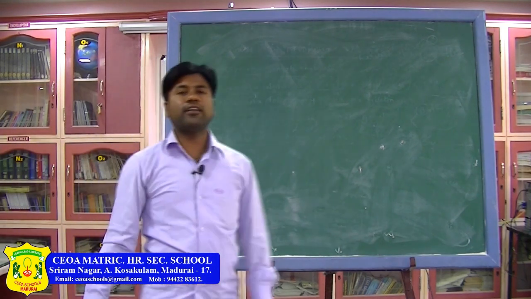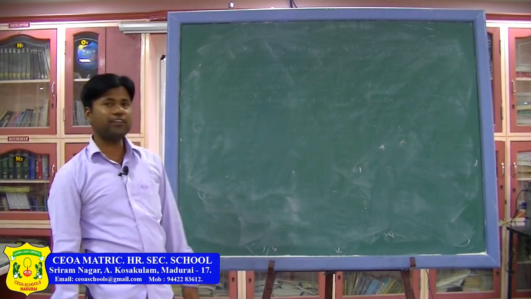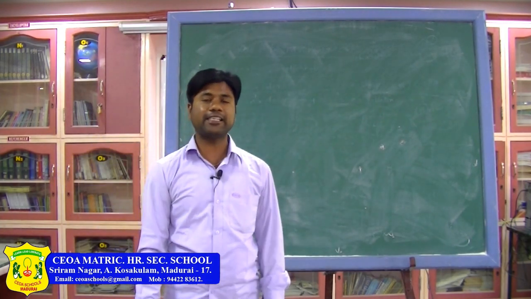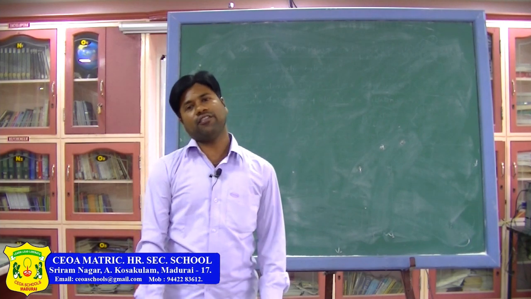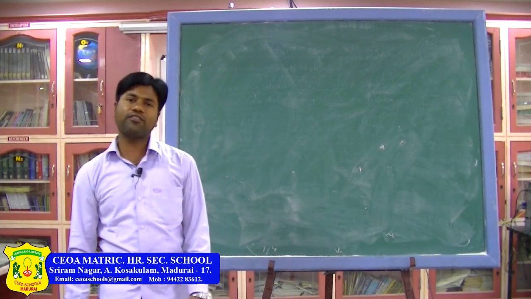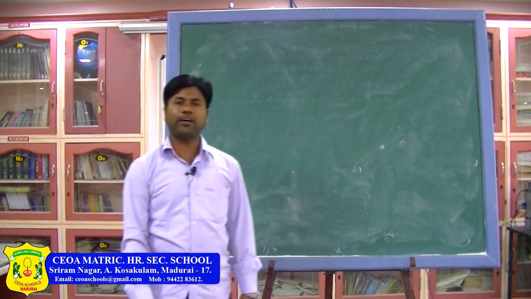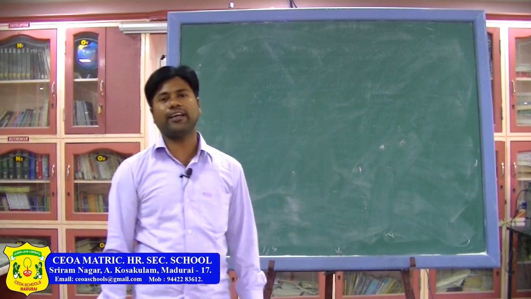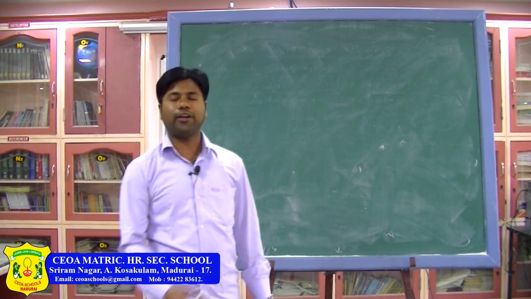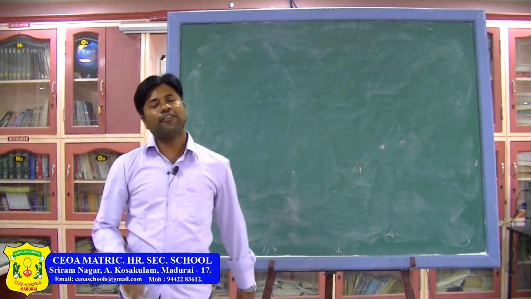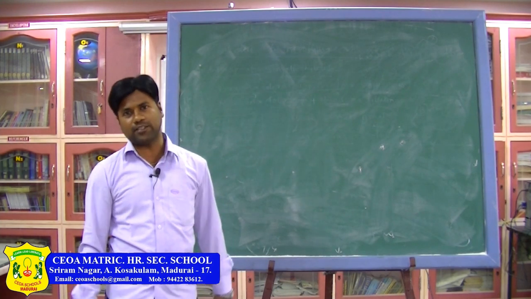So what we have learnt: disease resistance we learnt in previous classes, mutational resistance we learnt, and insect resistance we learnt. Usually, with disease resistance, what happens? Disease is caused by the attack of microorganisms like bacteria, viruses and fungi, etc. So in order to protect the plants or crops, we are using disease-resistant plants.